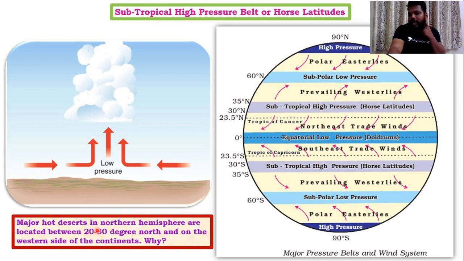And a question has already been asked in UPSC: major hot deserts in the northern hemisphere are located between 20 to 30 degrees north and on the western side of the continents. What is the reason behind it? So this question has also appeared in UPSC. So please do remember these pressure belts. There are high chances of a question in prelims.